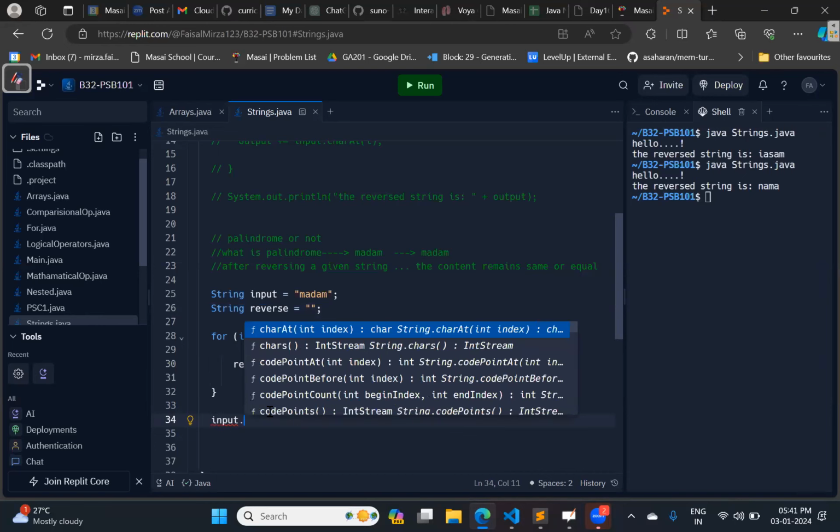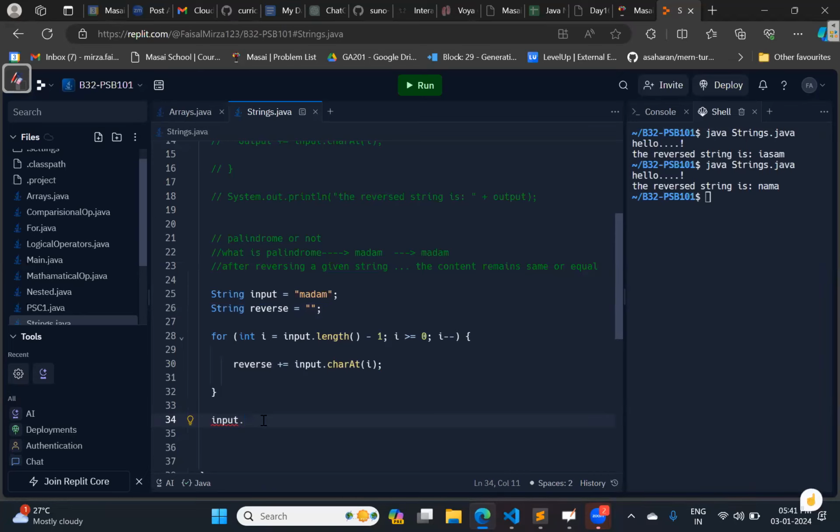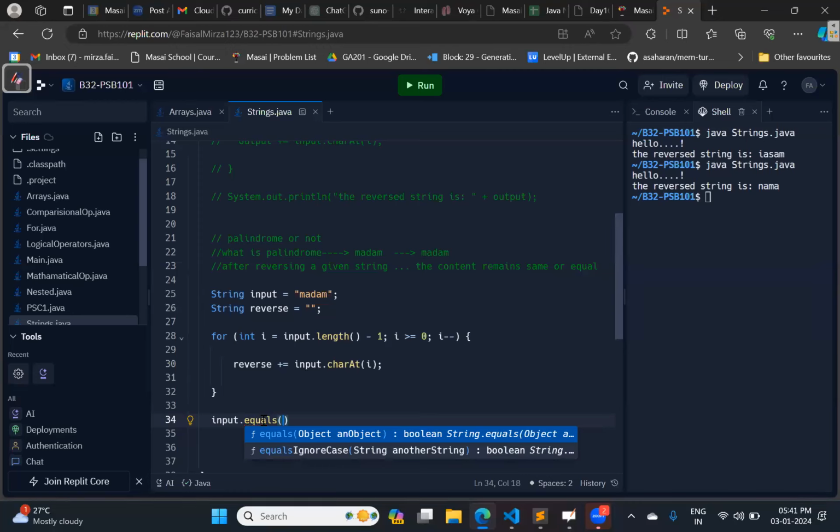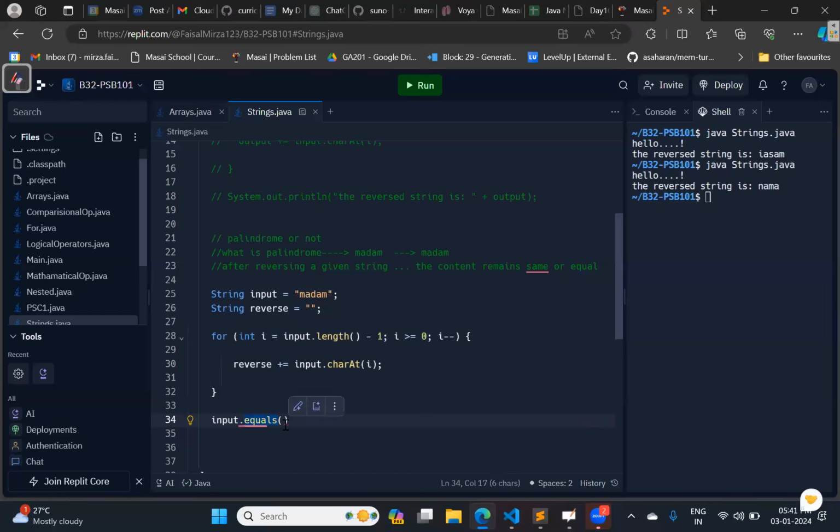Yes, nice. Sorry if I pronounced the name wrong. What about the others? Yes, Sonam, right. So we have a method known as dot equals. This method will check the content of two strings. To compare two strings, we need to use this dot equals method only.